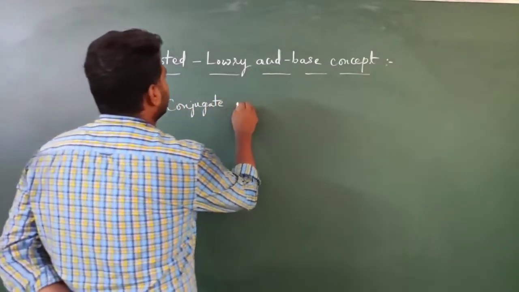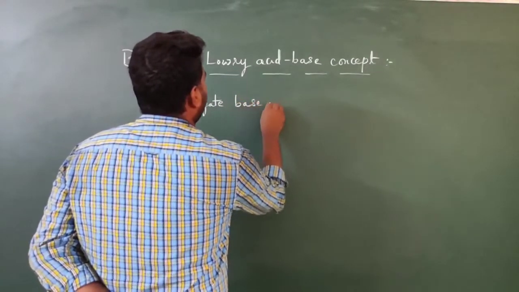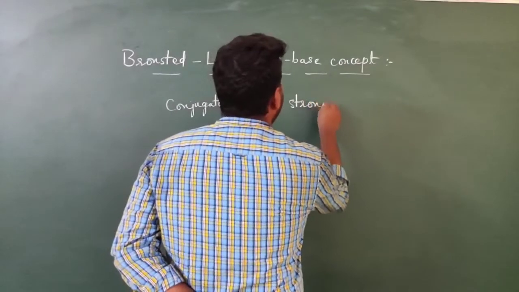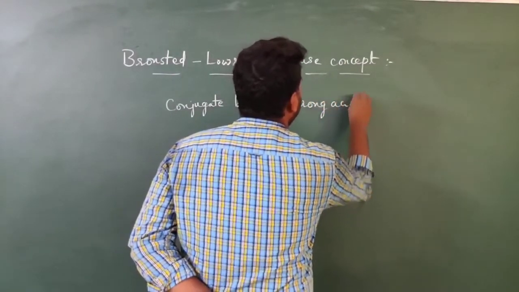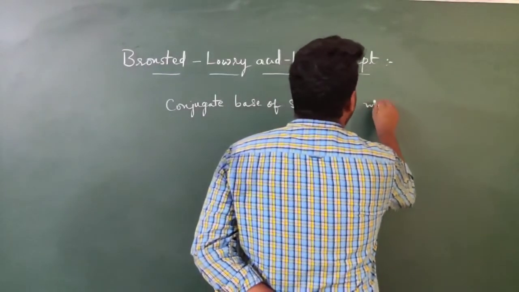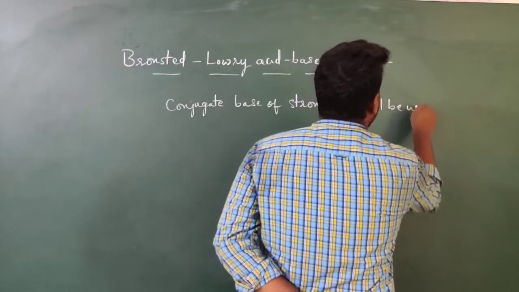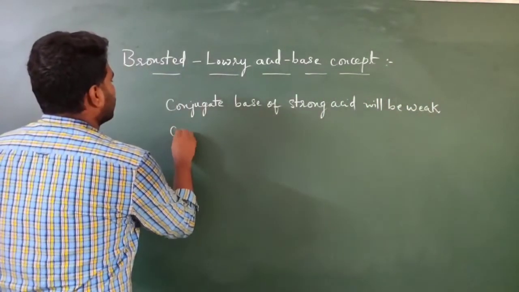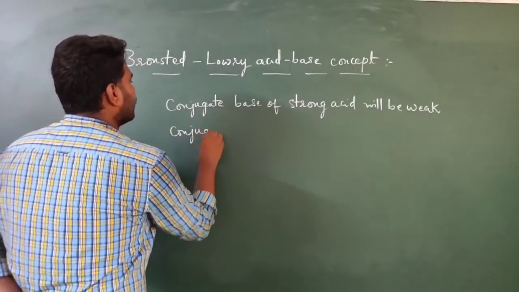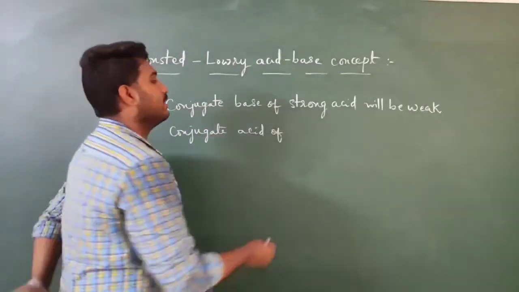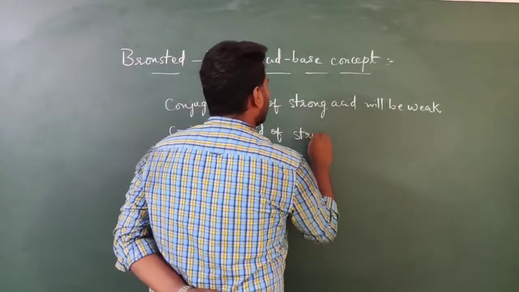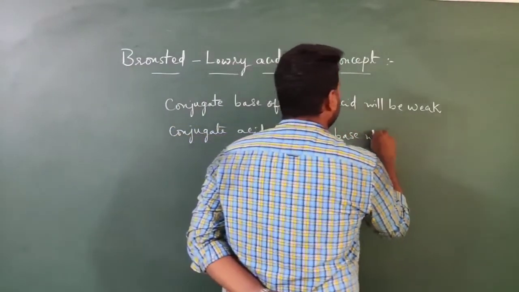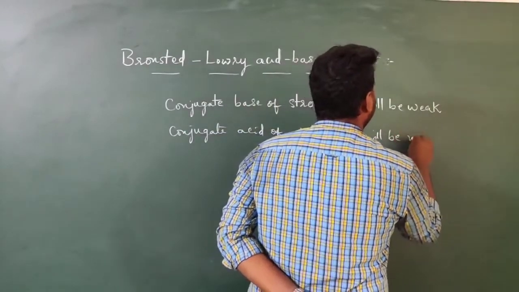So conjugate base of strong acid will be weak, whereas conjugate acid of strong base will be weak.